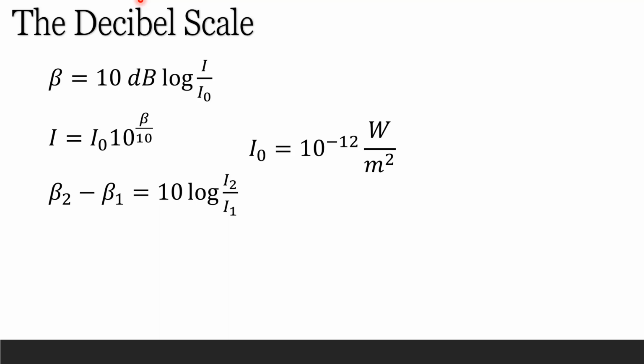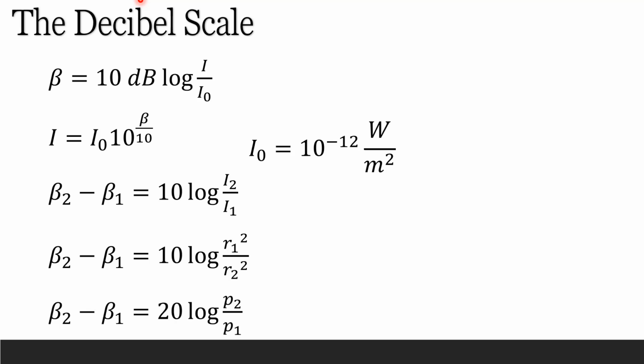We can also have the difference between two decibel sound intensity levels, beta 2 minus beta 1, which is equal to, in terms of intensity 2 and intensity 1, in terms of the distances R1 and R2, we have the difference between these two decibel levels, and in terms of pressure, we have this equation here.